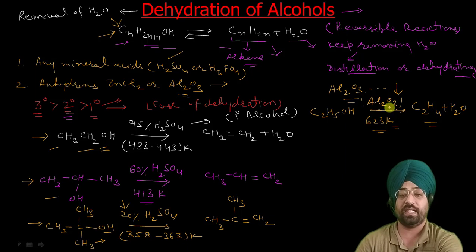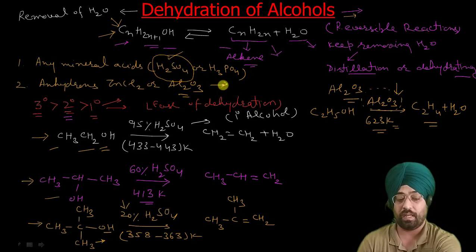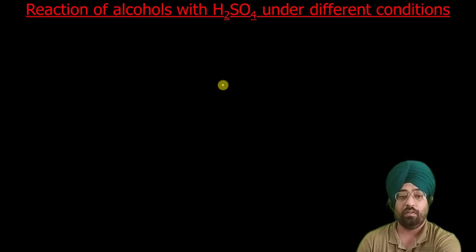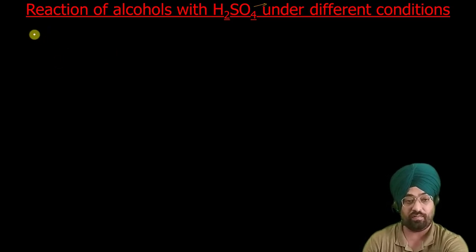So this is your dehydration of alcohols, which can be carried out with a number of reagents, but generally sulfuric acid is preferred. We will discuss its mechanism later. Now, alcohols can also react with sulfuric acid under different conditions to give different products. I will explain this by taking a primary alcohol, let us say C2H5OH.